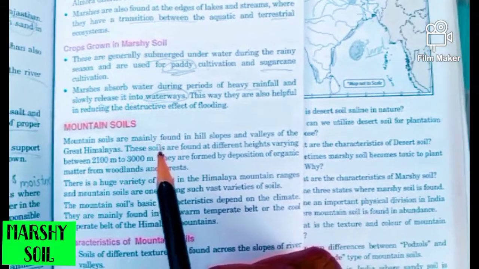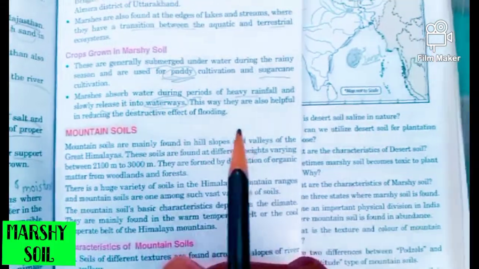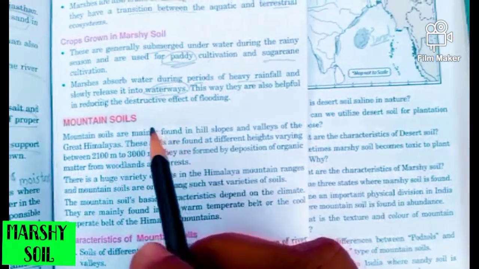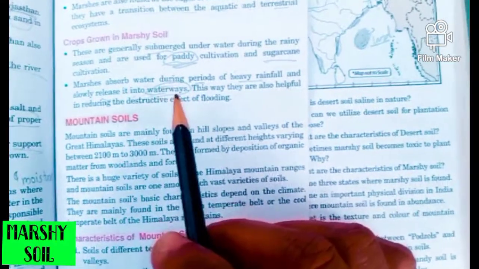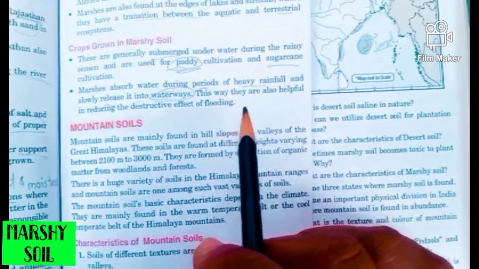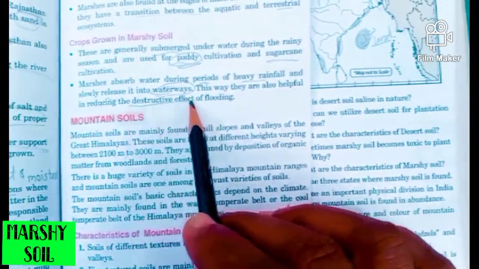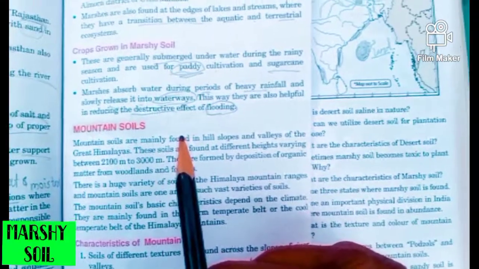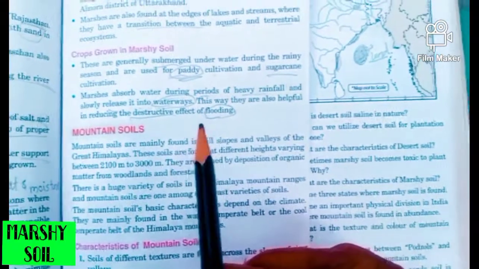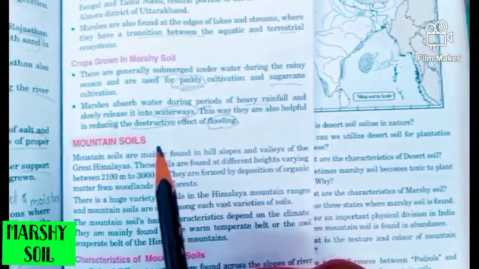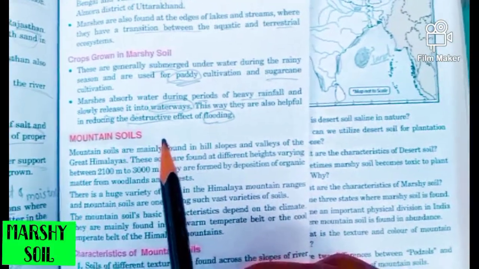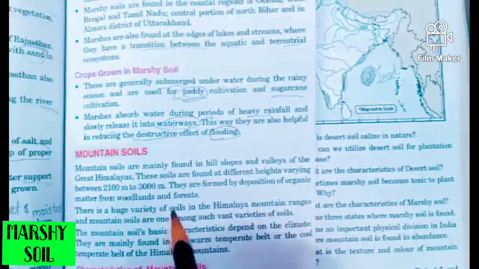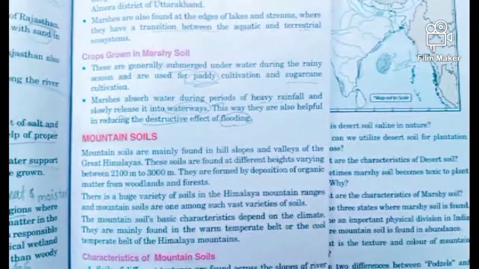They work like a sponge. During the rainy season they absorb lots of water, and later on they release the water into other waterways. This way they are also helpful in reducing the destructive effect of flooding. So in flooded areas, marshy soils help a lot in controlling floods. And this is how the marshy soil works, and we can find some characteristics like that. Let's study the next important soil, that is mountain soil.